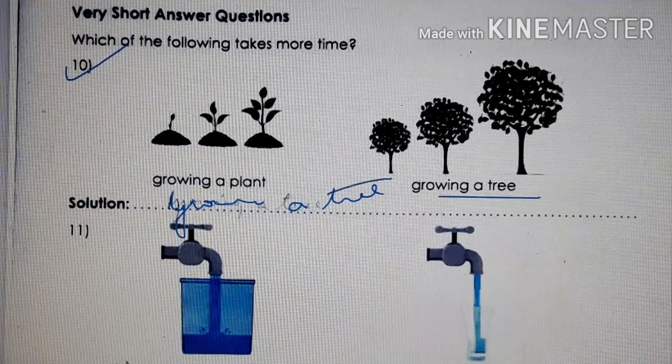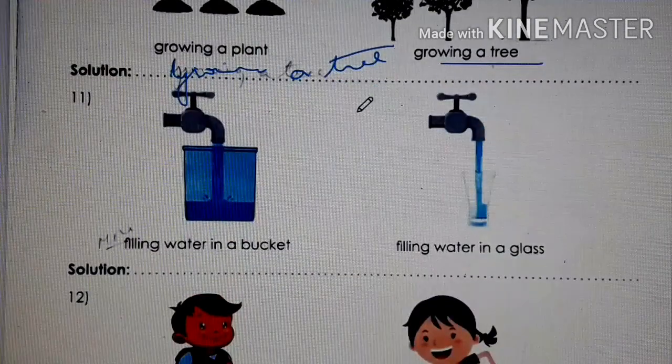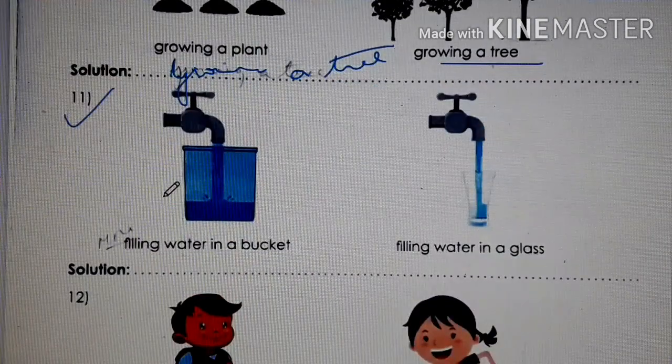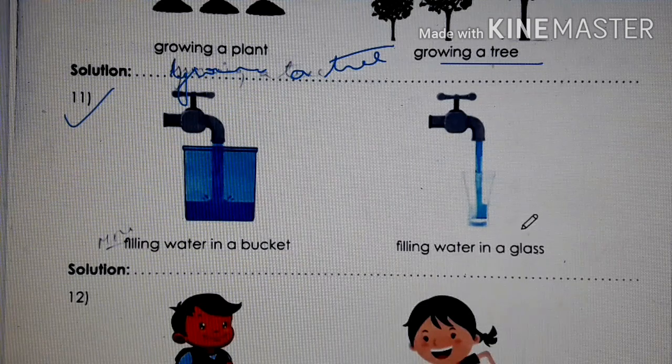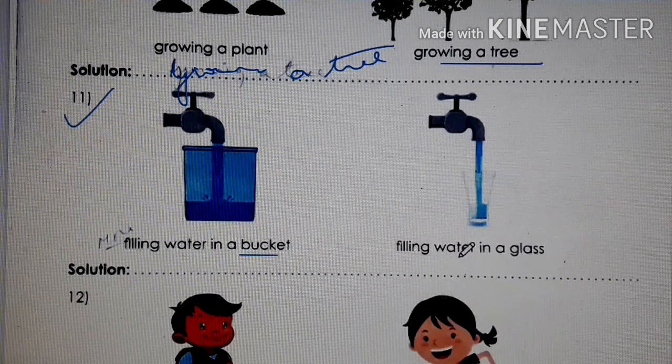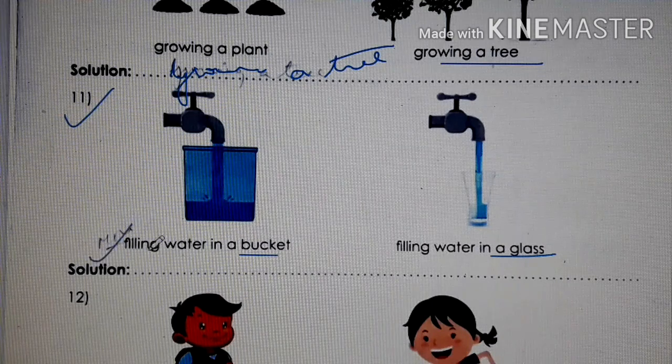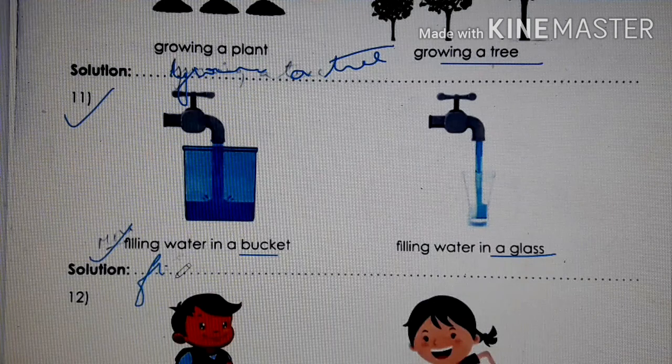Okay. Next, number 11. Filling water in a bucket and filling water in a glass. So, children, bucket is big in size and glass is small in size, right? So, what will take more time? Filling water in a bucket. So, you can write the option here. Okay.